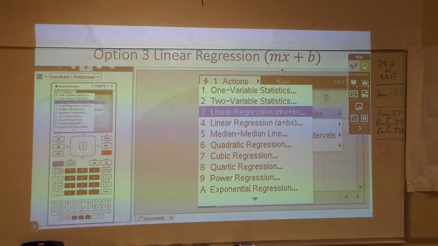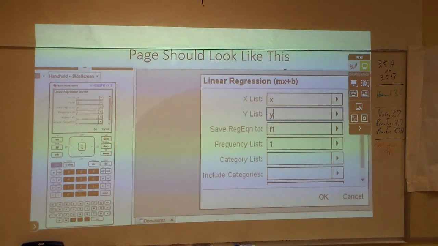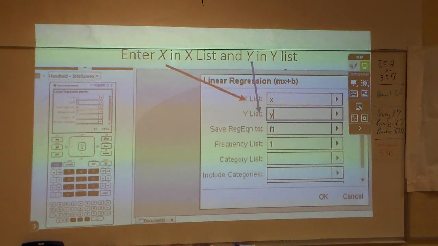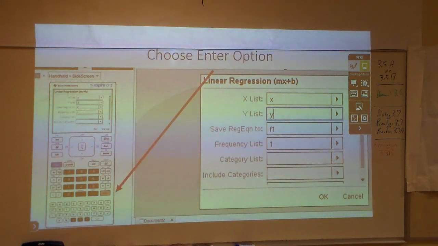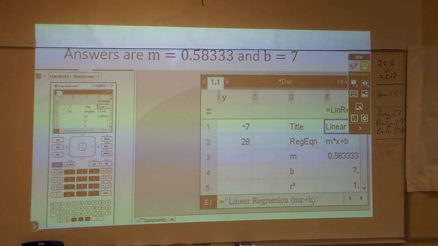We'll show this here. This is not the answer to this one. Oh, you see that right there? You have to change that to an x and that to a y. And then you hit the enter, and it will give you your answer. Now, this was not the answer to this problem, but you can see where the m is, would be your slope and your y-intercept, but this was a different problem.